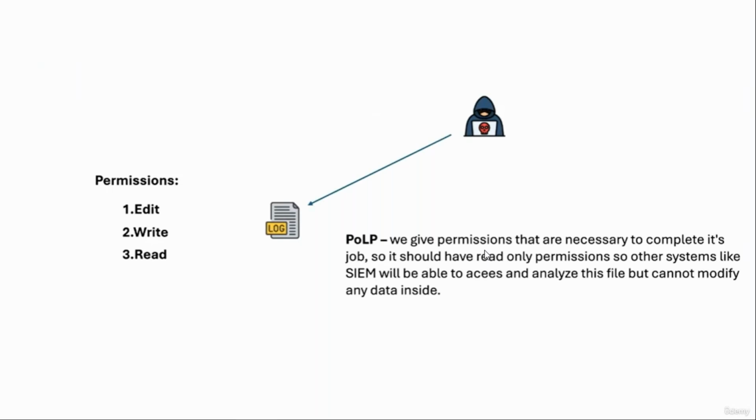So it should have read-only permissions. So other systems like SIEM will be able to access and analyze this file, but we cannot modify any data inside. And we will see this a bit later in this PowerPoint presentation. So basically what I'm trying to say, we will delete edit permissions and write permissions, but we will leave only read permissions. And when an attacker tries to access this file, he will be able to read the data inside of this file, but he will not be able to edit any data or write any data into this file. So we'll ensure that the data inside of our log file or any files is not able to change.